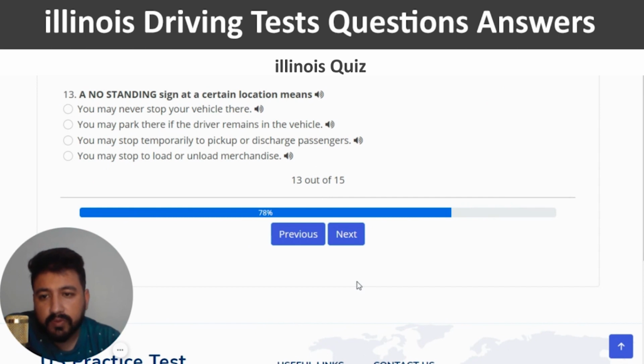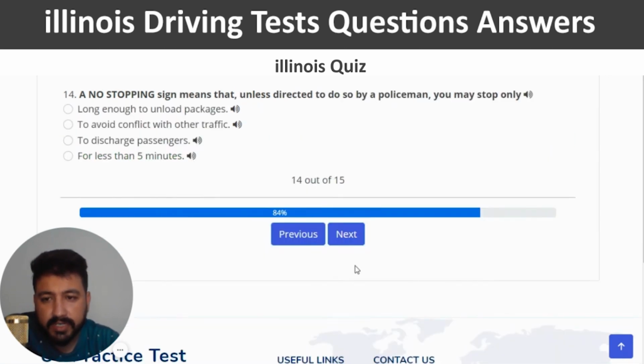The third last question of quiz number 5 is a no standing sign at a certain location means, so you can choose the third option, which is you may stop temporarily to pick up or discharge passengers. So third option. The second last question is a no stopping sign means that unless directed to do so by a policeman, you may stop only. So the right answer of the 14th question is to avoid conflict with other traffic. So I'm going to click on the second option.